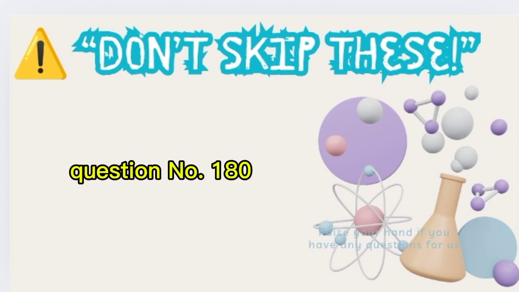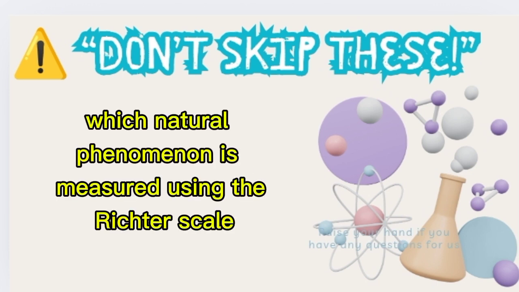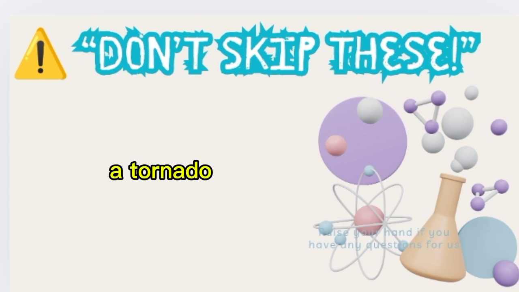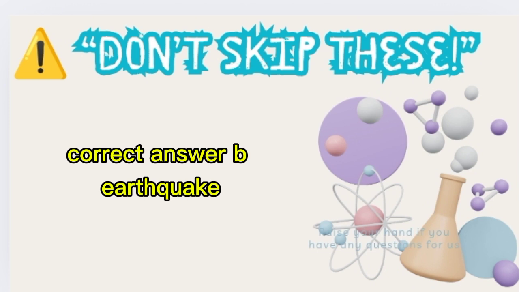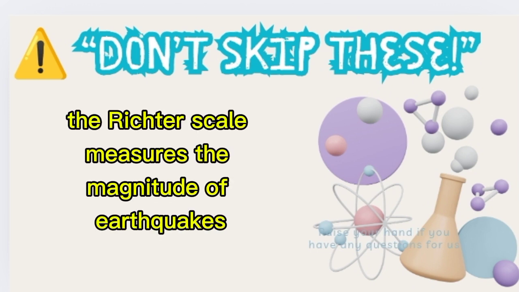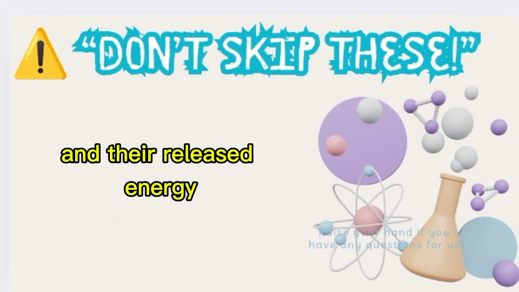Question number 180. Which natural phenomenon is measured using the Richter scale? A. Tornado. B. Earthquake. C. Hurricane. Correct answer B. Earthquake. The Richter scale measures the magnitude of earthquakes and their released energy.